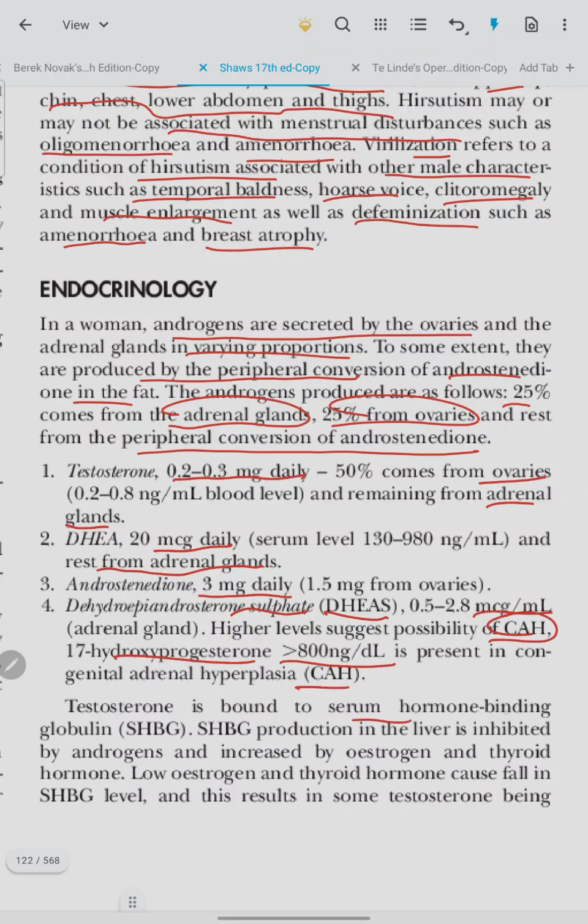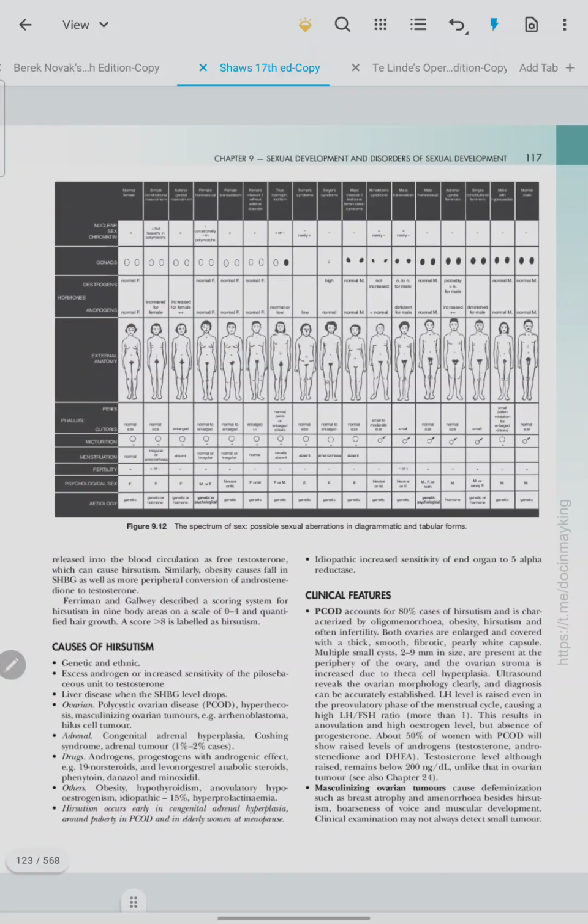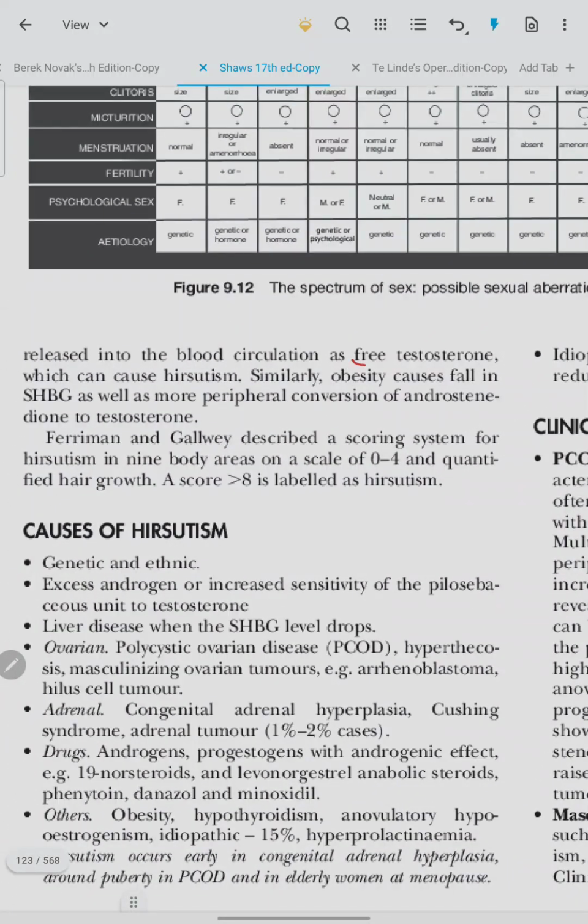Testosterone is bound to serum sex hormone binding globulin, SHBG. It is produced in the liver, is inhibited by the androgen and increased by estrogen and thyroid hormone. Low estrogen and thyroid hormone cause fall in SHBG level. This results in some testosterone being released into the blood circulation as free testosterone, which can cause hirsutism. Similarly, obesity causes fall in SHBG as well as more peripheral conversion of androstenedione to testosterone.